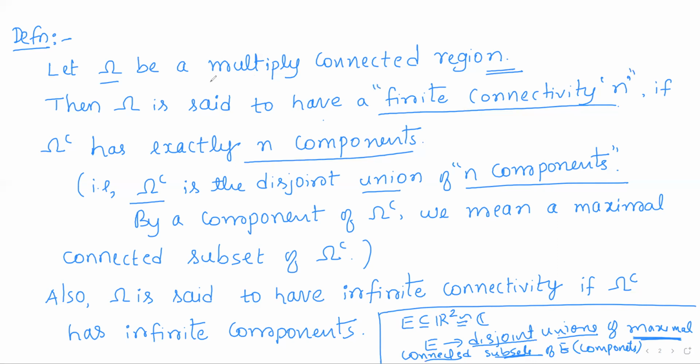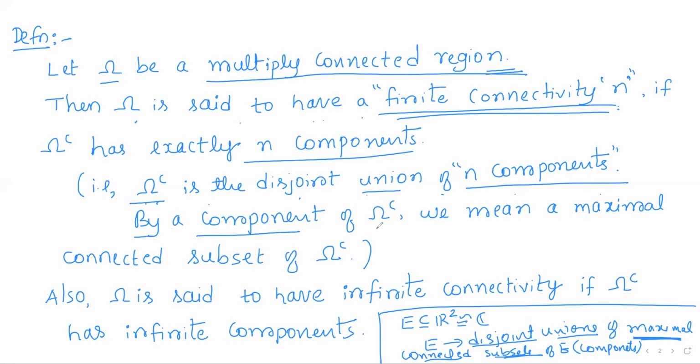Any multiply connected region omega is said to have a finite connectivity n if the complement of omega is the disjoint union of n components. If the complement has n components, then omega has connectivity n.